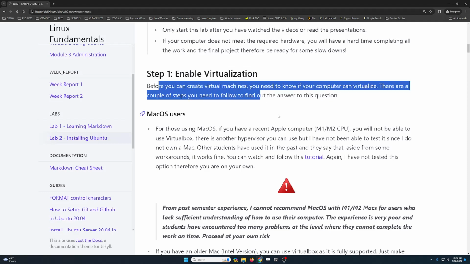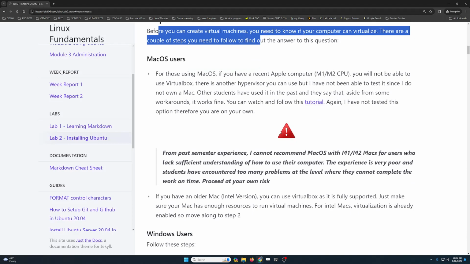Now, before you can create virtual machines, you need to know if your computer can virtualize. There are some steps that you need to take, but they are laid out over here. So for macOS users, if you're using a Mac computer, MacBook Pro, with an M1 or an M2 CPU, please stop this lab because you won't be able to follow these instructions. Unfortunately, VirtualBox doesn't run well there, and you won't be able to use it. There is another hypervisor that you can use called UTM.